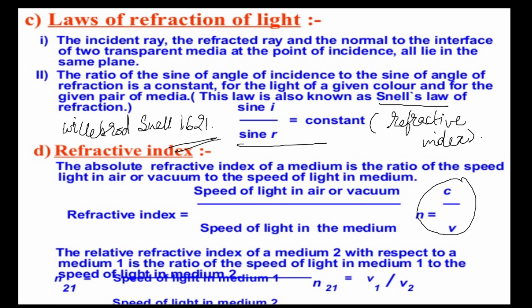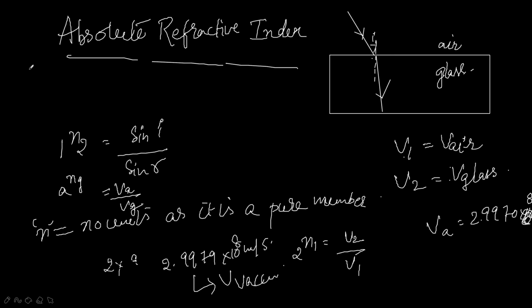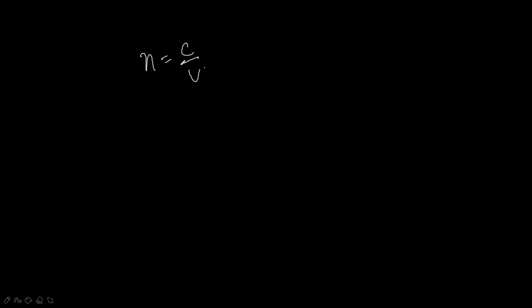Now, the refractive index and the speed of light in a medium. n is equal to c by v. Here c is the speed of light in a vacuum, which is fixed. The speed of light in any medium decreases with an increase in the refractive index and vice versa, as they are inversely proportional to each other.